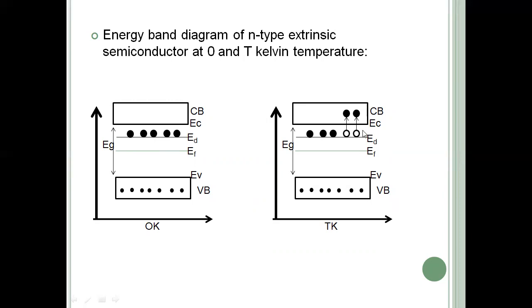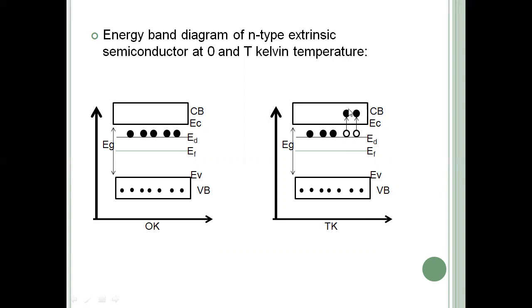So obviously in this state, we can say that at lower temperatures, the number of electrons in the conduction band is equal to the number of ionized atoms in the donor level. These are ionized atoms. They had given the electron, meaning they are positively ionized atoms. Since they had donated the electrons, we can call them positive ions.